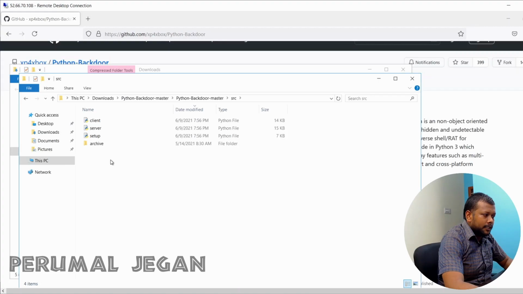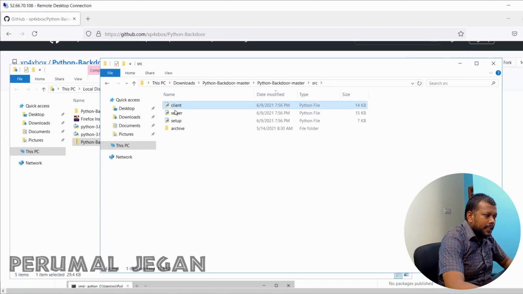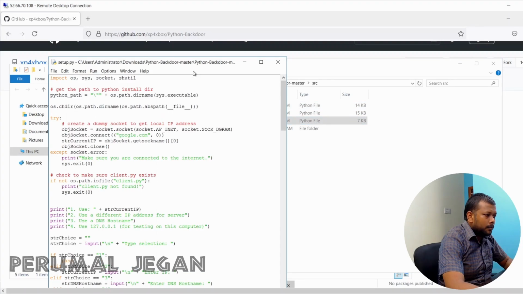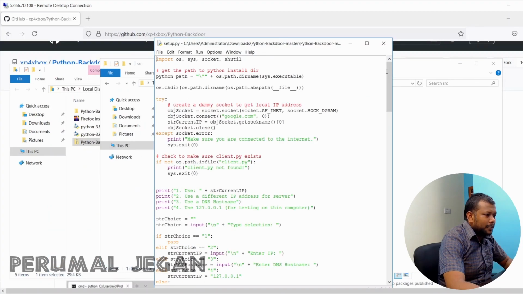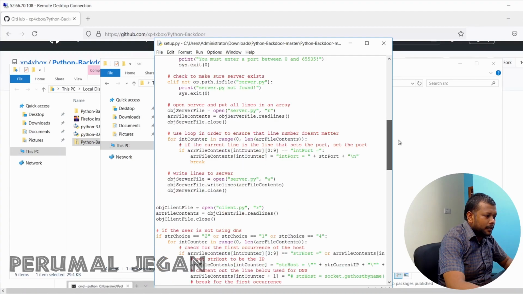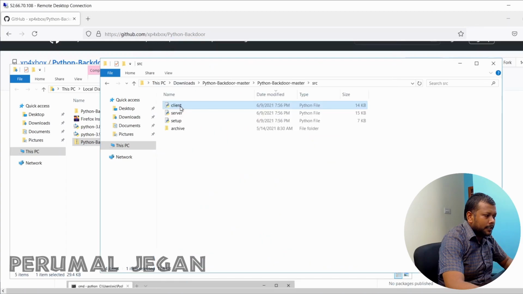When I open the server, I can see 3 Python scripts. Let me open one script and show you. So this is the Python script that we have. Like this, we have three scripts: client, server, and setup. When I open the archive, I can see another Python script and one VB script.